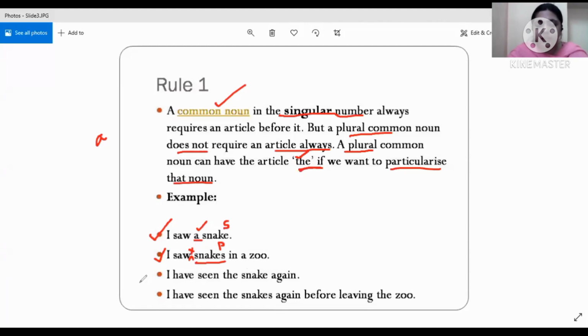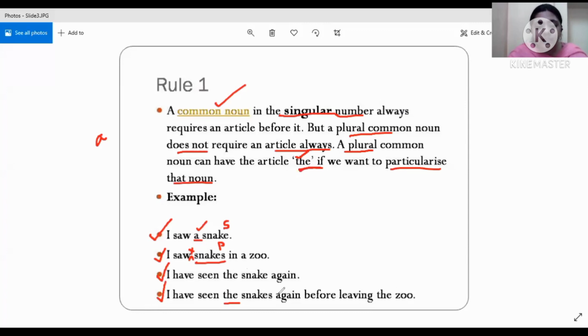But if that plural noun is used as a particular thing, come to the fourth example first, then we have to use this article the, to make it definite, to show that the noun is definite. I have seen the snakes again before leaving the zoo.